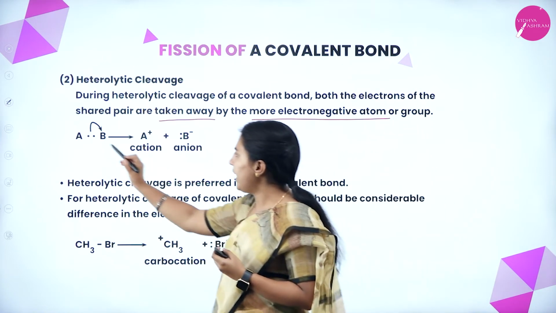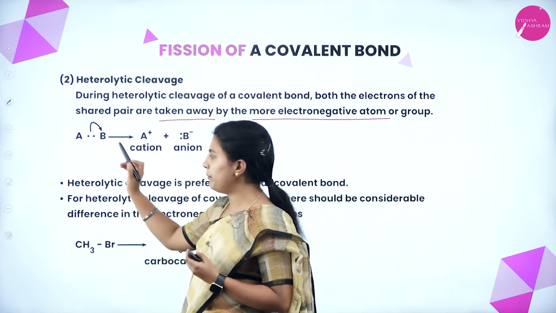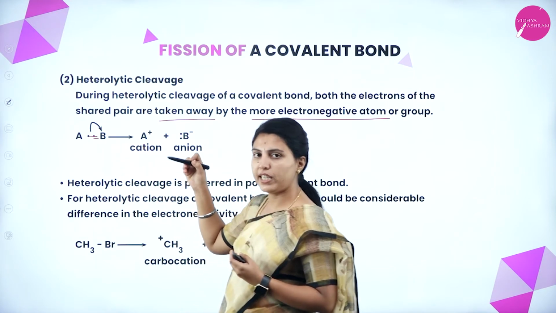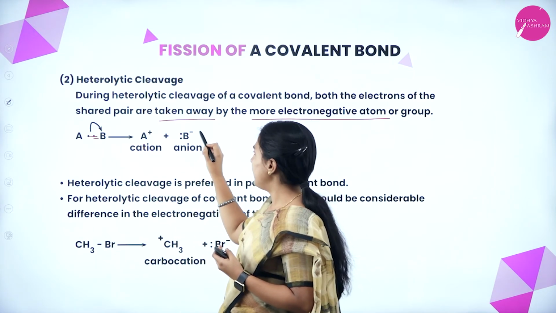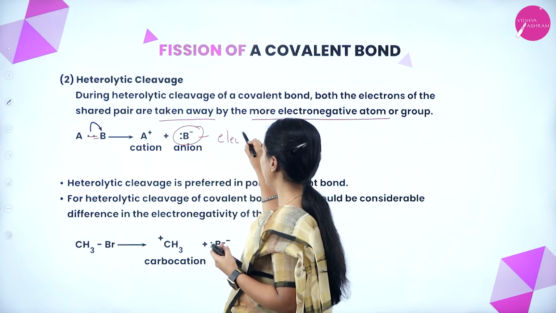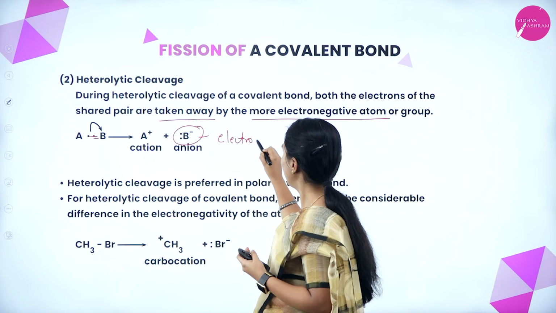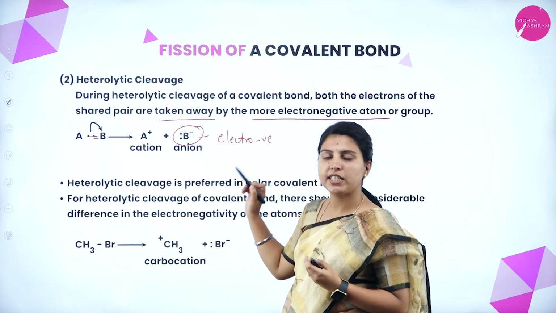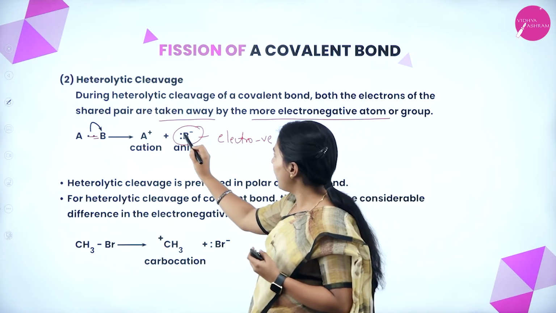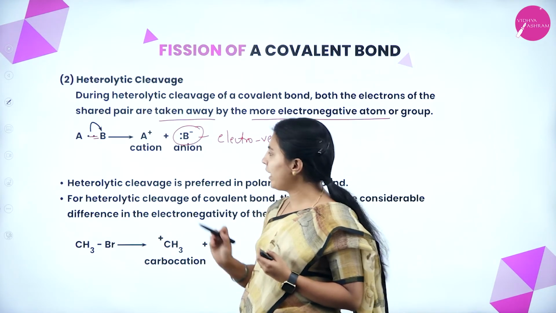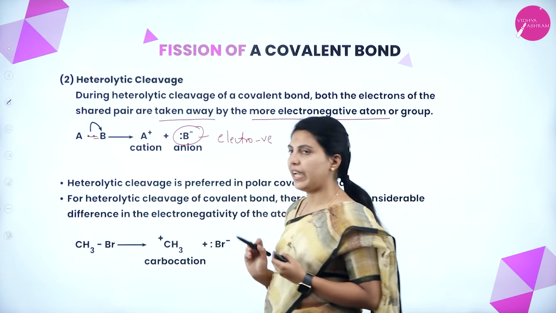See here, A and B is a molecule with a covalent bond in between. If it is broken, think of B as more electronegative. Due to the more electronegative nature of B, both electrons will be taken away from A. That time A will become a cation and B will become an anion.